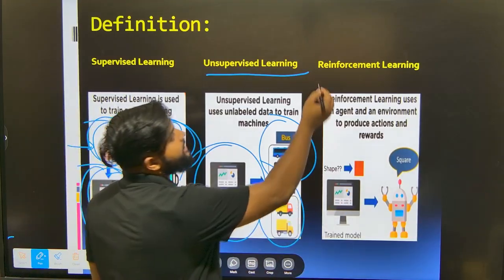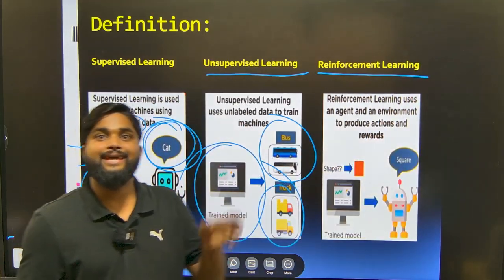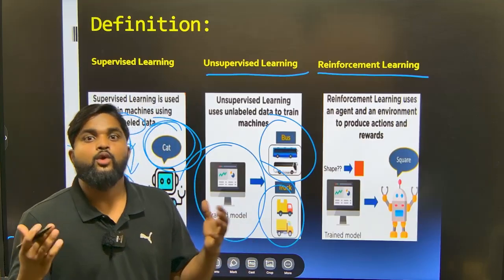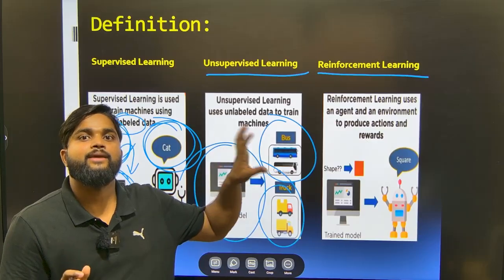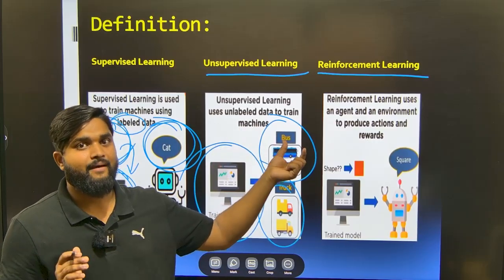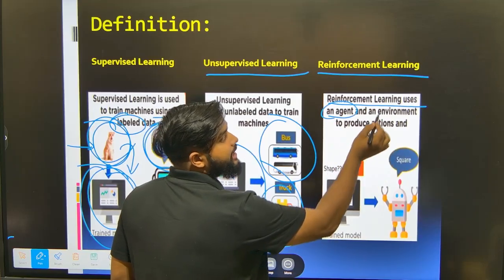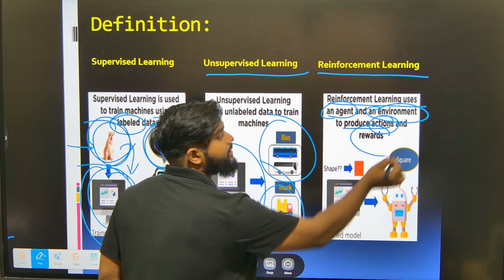Now in reinforcement learning, we work with an agent and an environment. To get the maximum reward, we make the agent work with the environment so that we get the maximum reward. That means reinforcement learning uses an agent and an environment to produce actions and rewards.